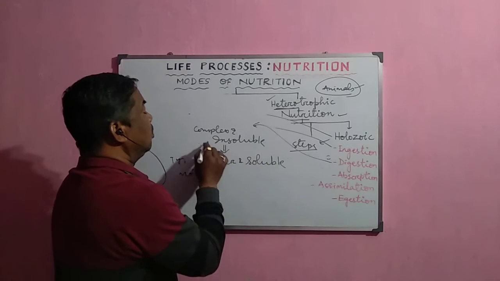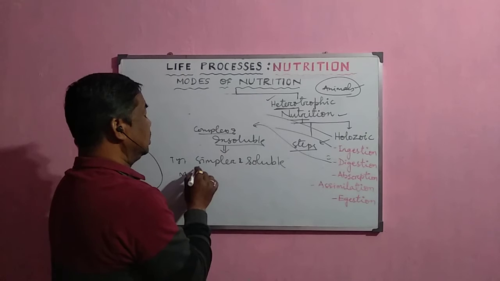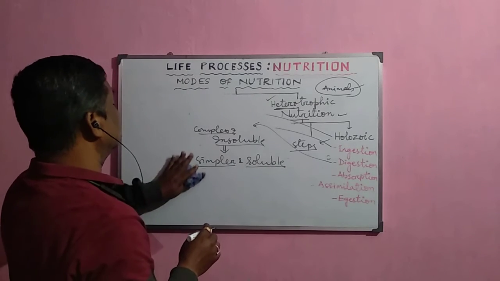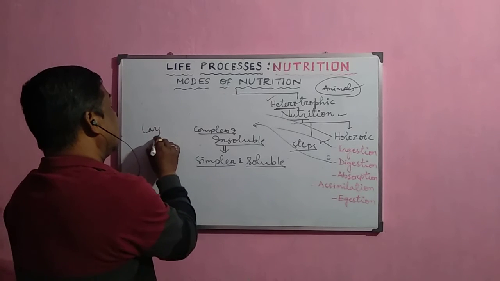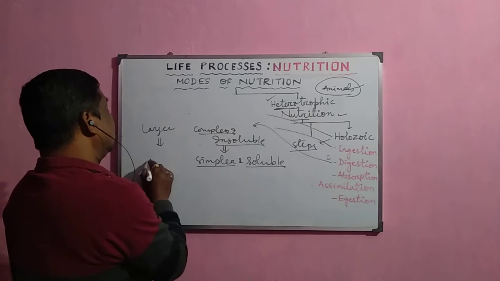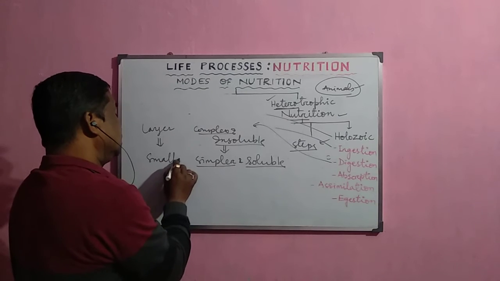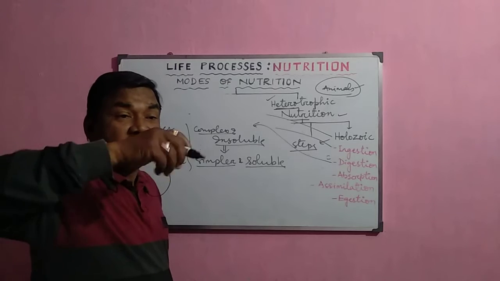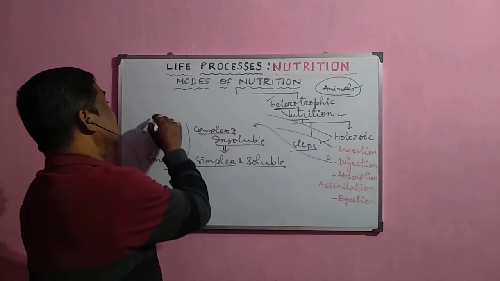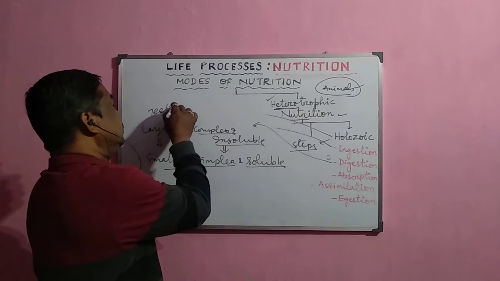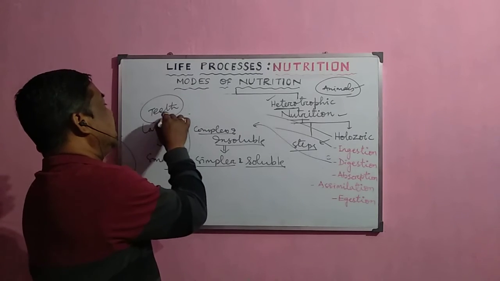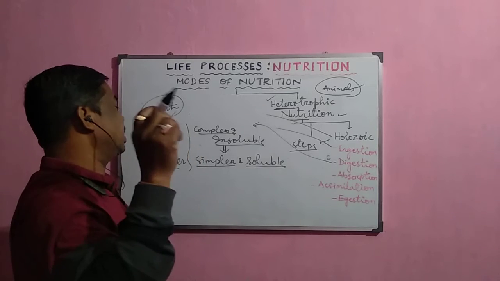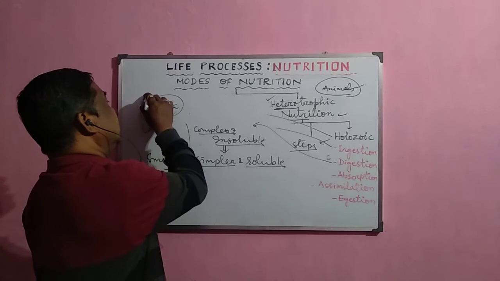But how are they actually converted into simpler and soluble form? When it is complex, normally it is a larger food, and this larger food must be converted into smaller food. In the case of human beings, the larger food is normally ground into smaller food with the help of the teeth. So here, teeth act as the grinder and grind the food into simpler particles. This is the physical breakdown.